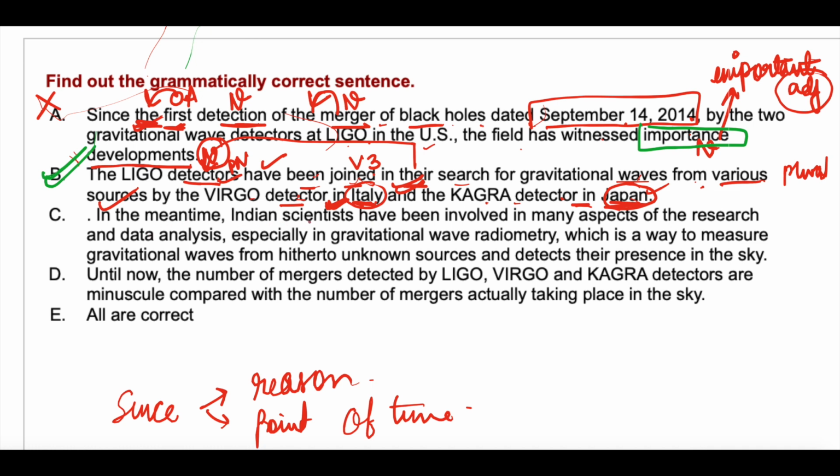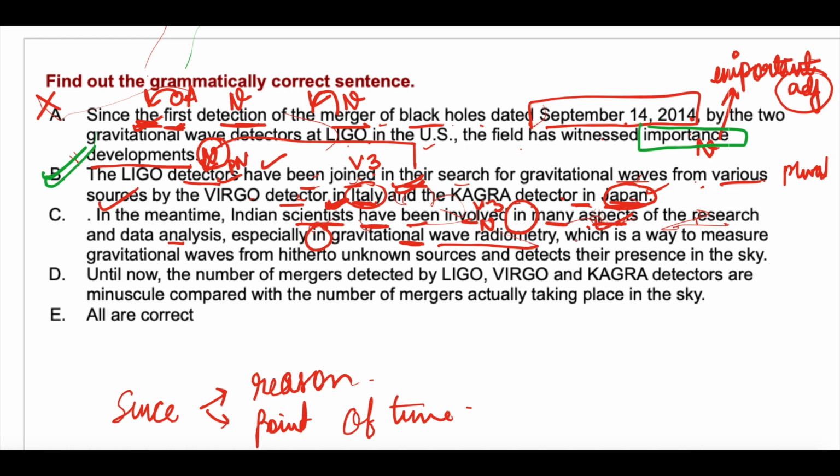In the meantime, Indian scientists, plural noun, so plural verb have been involved, have plus been plus V3, in many aspects. Many denotes plural, so yes, here you have plural noun aspects, this is correct. Aspects of the research and data analysis, especially where, especially, so here involved in, so here also you have to use in gravitational wave radiometry. So wave radiometry is a noun and gravitational ends in al, so this is an adjective.